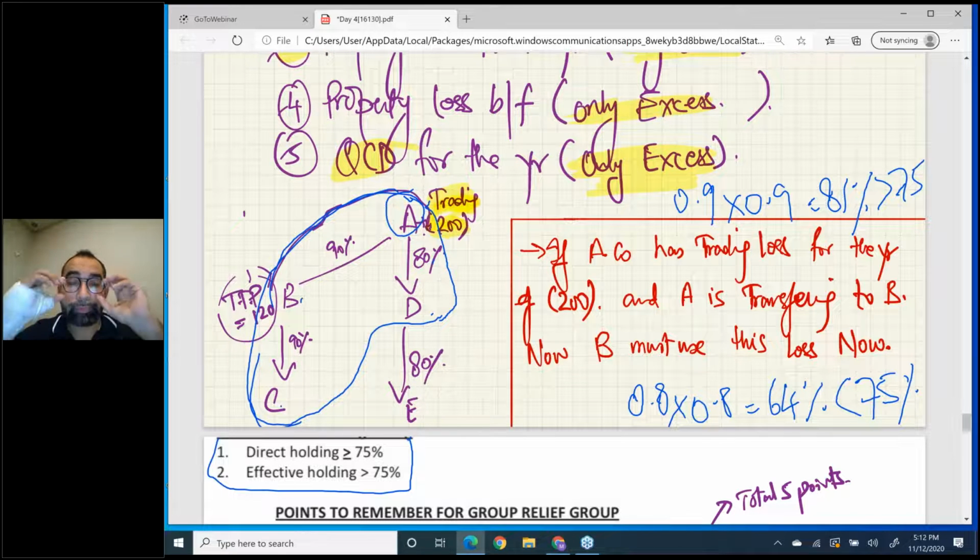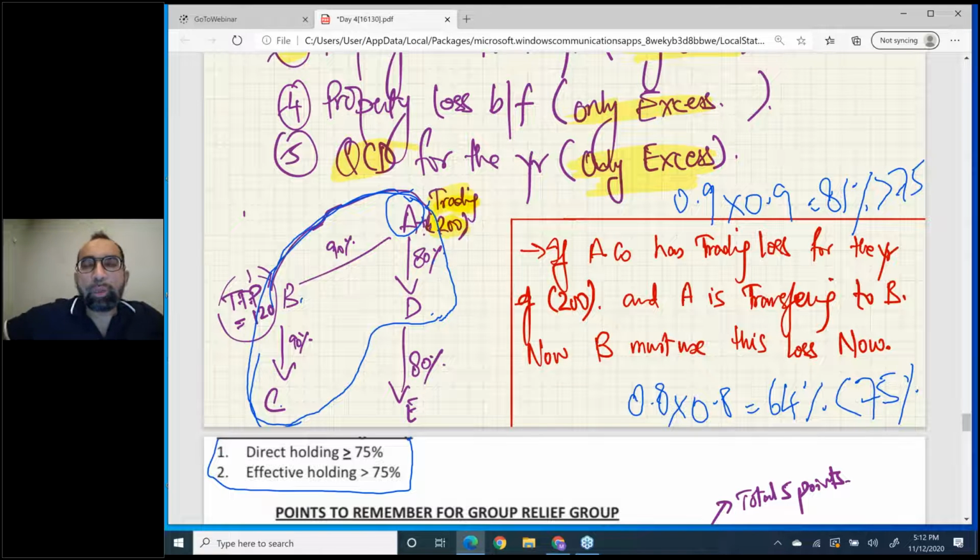Okay, now what can 75% group members do? What are the advantages of 75% group? Listen, in this 75% group, some companies are called surrendering companies and some are called claimant companies.